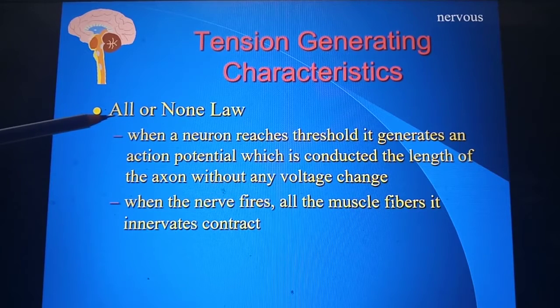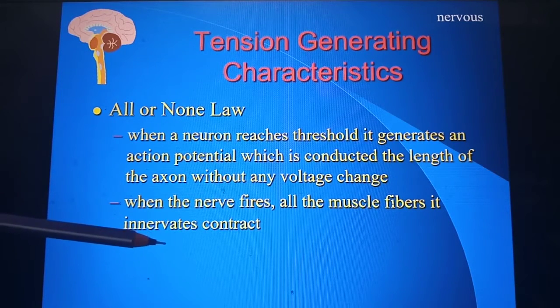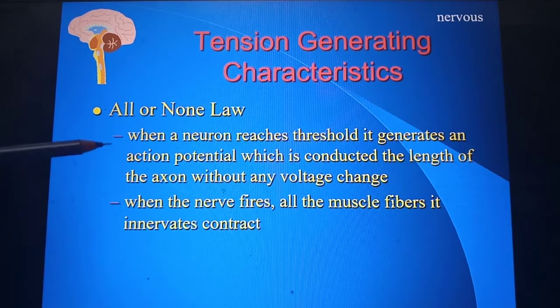That is why this law is called the all or none law. So when the nerve threshold reaches a particular level, the muscle fibers which are connected to that nerve will all contract together. If the threshold does not reach the particular level and the stimulus is not passed on to the muscle, it will not contract. Even a single fiber will not contract. That is why this law is called the all or none law.